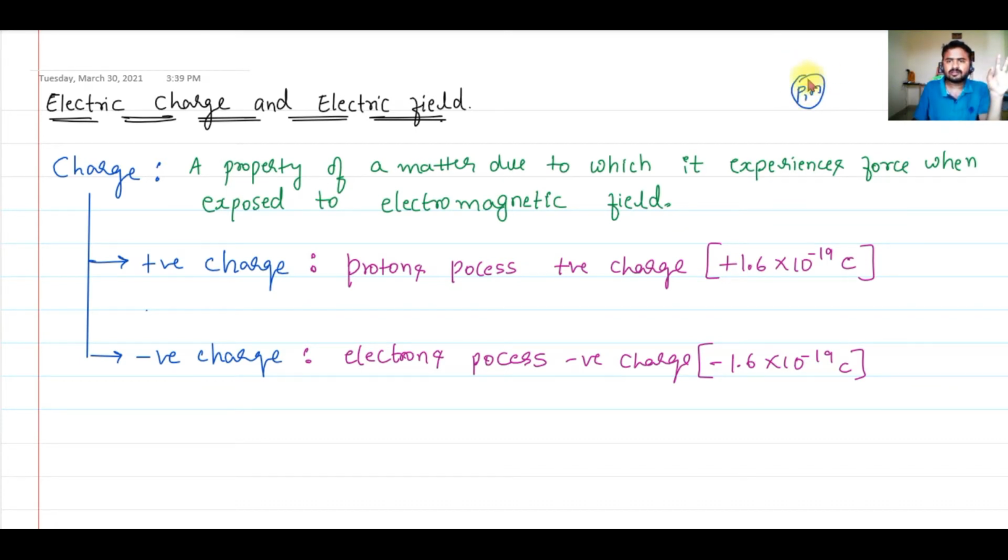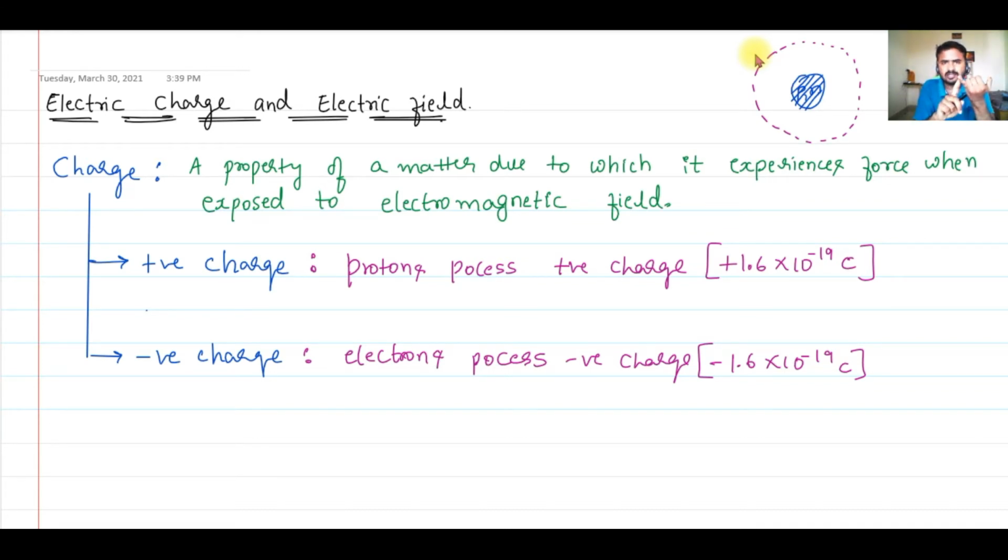Now around this nucleus you have electrons revolving. Electrons revolve around the nucleus. It is just like a solar system: the sun is at the center and all the planets revolve around the sun. Similarly, in the atom, at the center you have a nucleus where you have protons and neutrons.